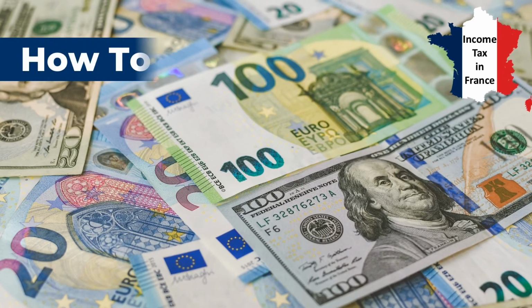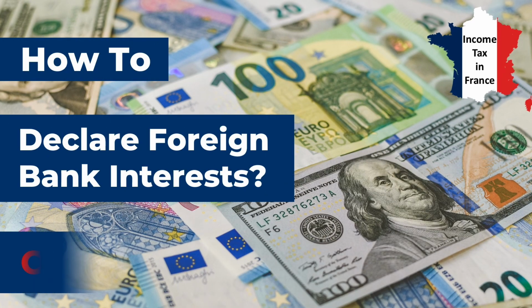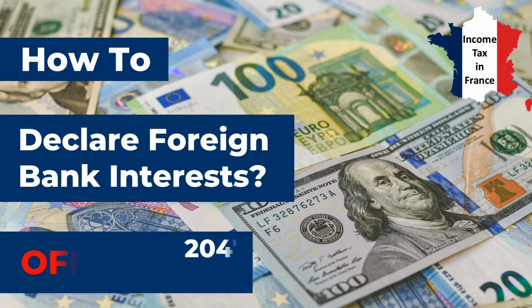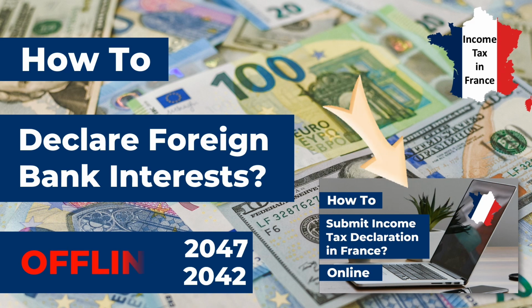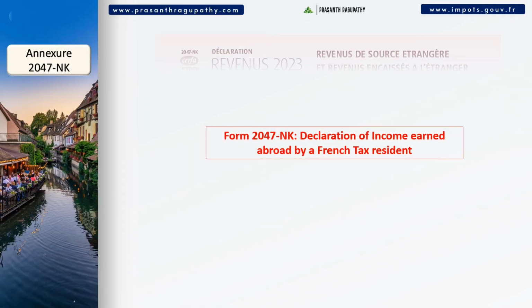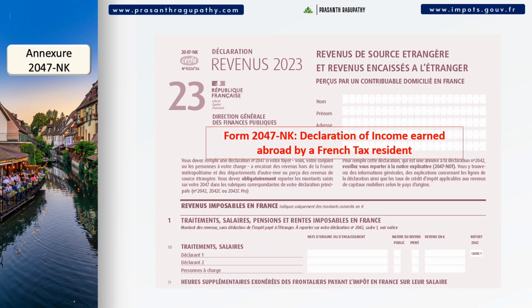Now, let us explore the offline method of declaring the foreign bank interest. I have already uploaded a step-by-step video guide for submitting the income declaration offline. Please check the main video before starting this video. You can download the Annexure Form 2047 NK from the links mentioned in the description below. Let us take an example of 100 euros interest earned in UK and Indian banks. If you are from a different country, feel free to ask your questions in the comments below.